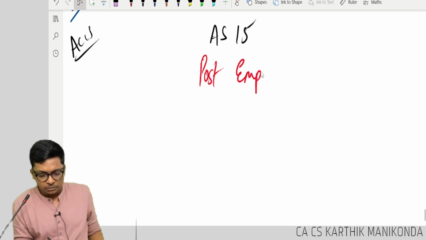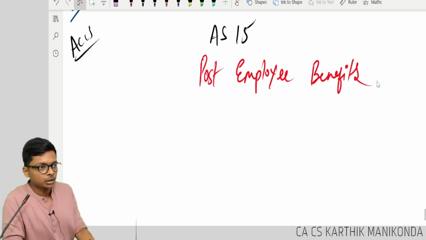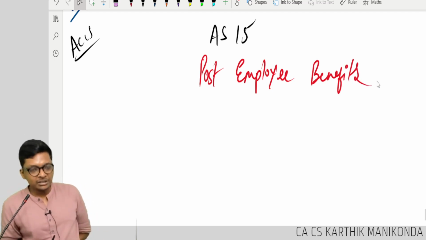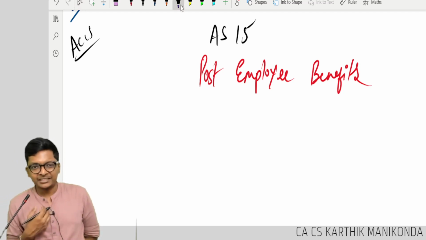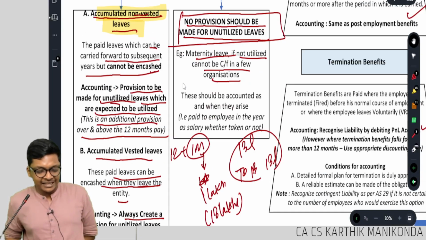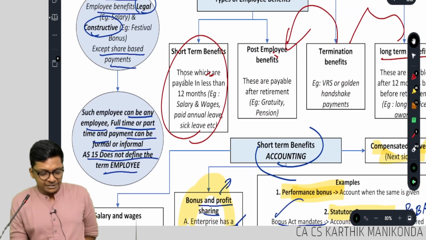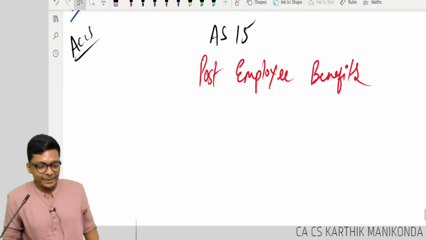post employee benefits. What is it, guys? Post employee benefits. What are the benefits an employee gets after he resigns? That is termination benefits. VRS is termination. Post employee is basically gratuity or pension.